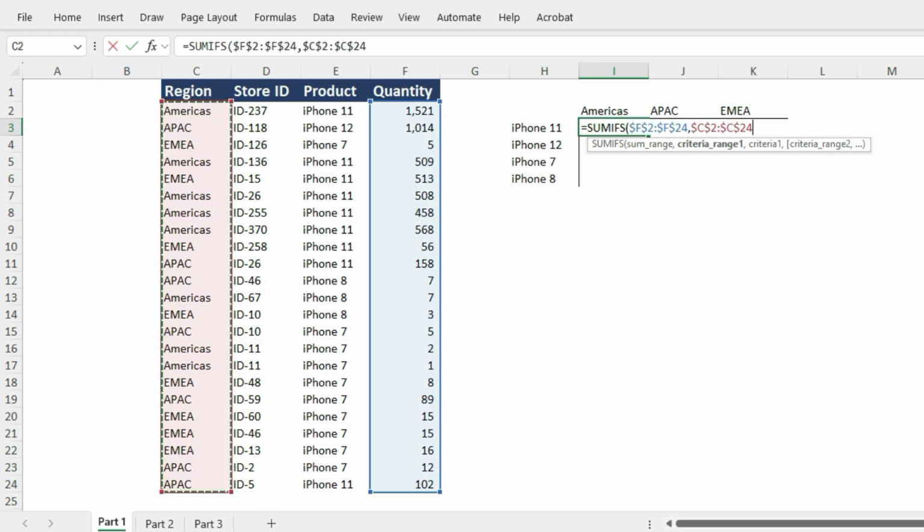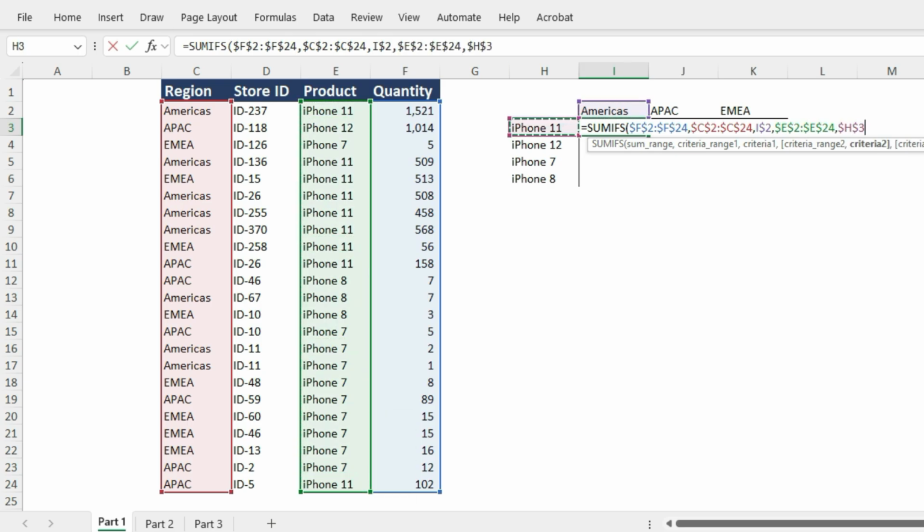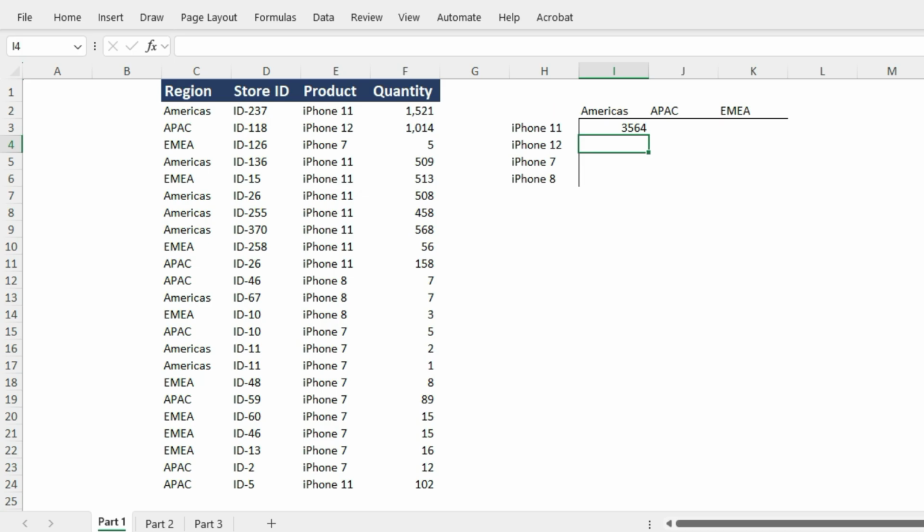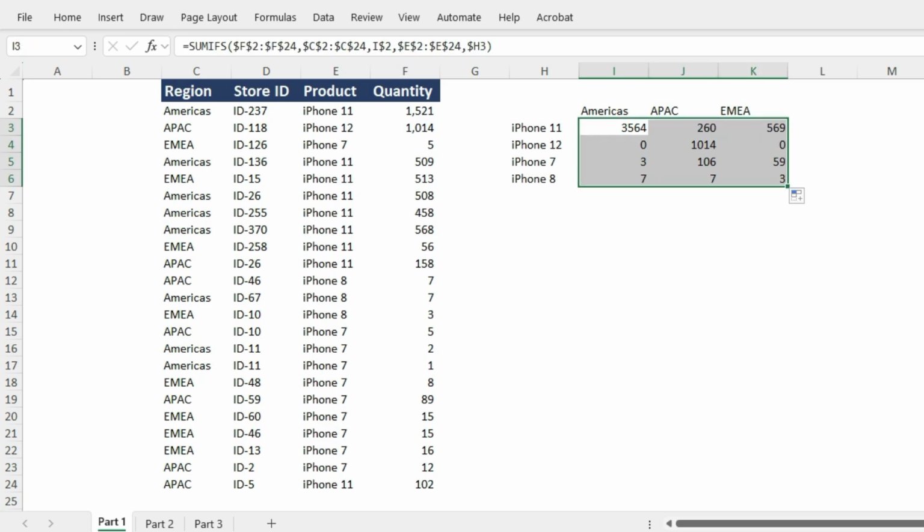For that, I will use the SUMIFS formula, which gives the total sales for each region in just seconds. With these simple tricks, you can clean, organize, and analyze your data quickly and efficiently.